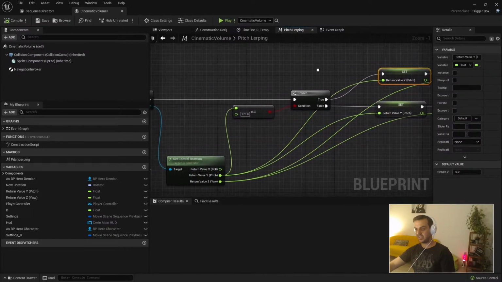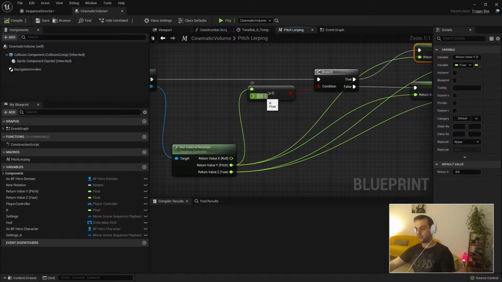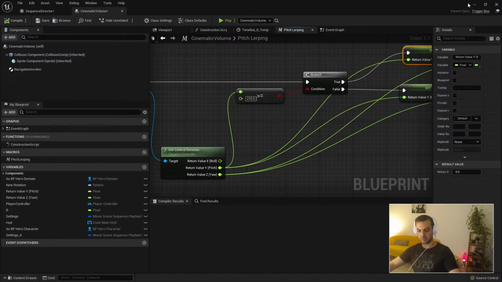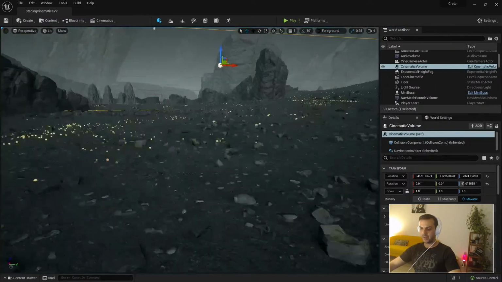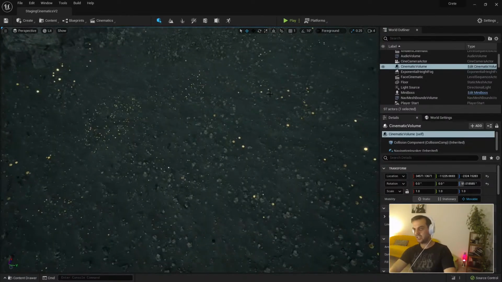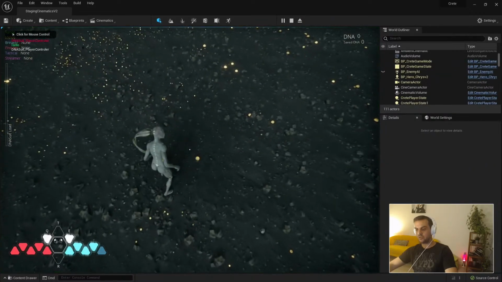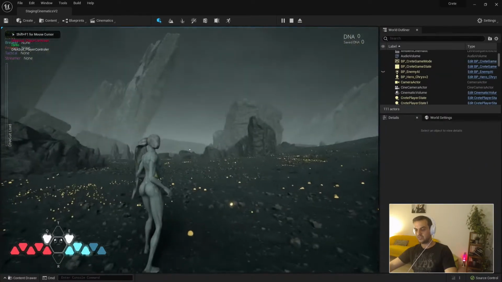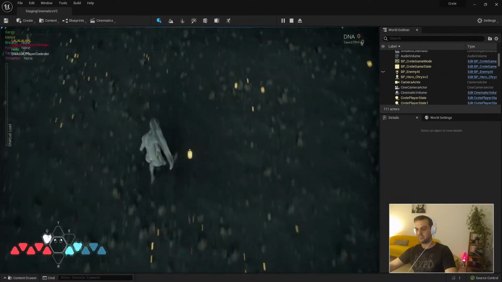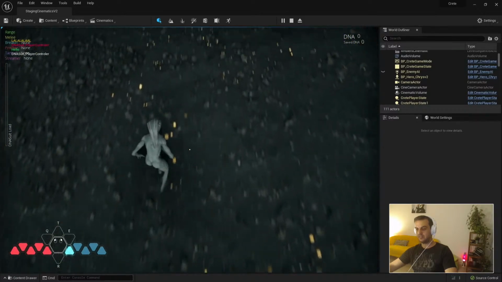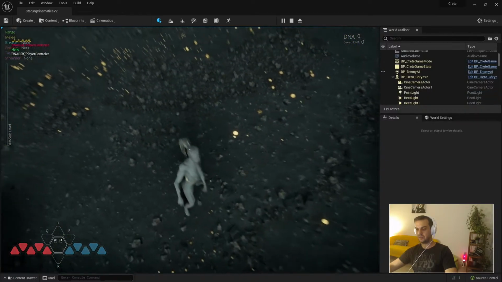Basically, under the hood, as you can see here, this means if you are looking down with the camera, I'm going to reproduce this so it's easier. I need to be agnostic to the yaw. The yaw defines the anchor rotation of the cinematic, but I need to force the camera to look straight. So if I'm looking down like this and I press forward, the game is going to do this. Boom.